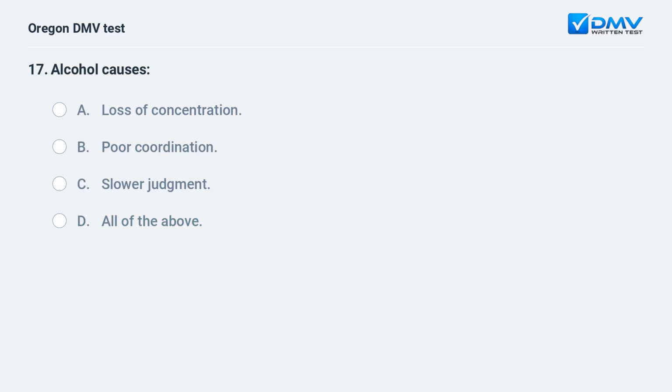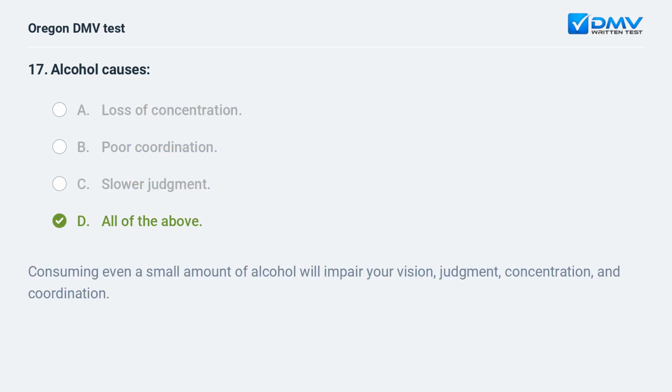Alcohol causes? A. Loss of concentration. B. Poor coordination. C. Slower judgment. D. All of the above. D. All of the above. Consuming even a small amount of alcohol will impair your vision, judgment, concentration, and coordination.